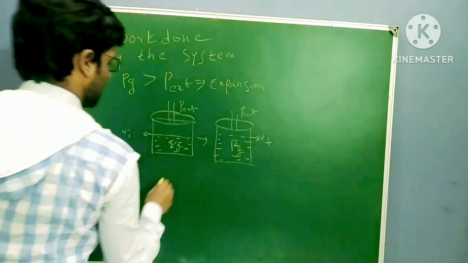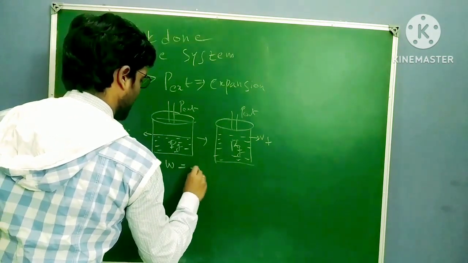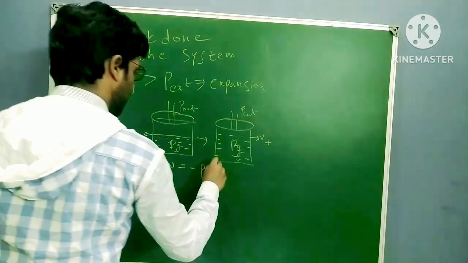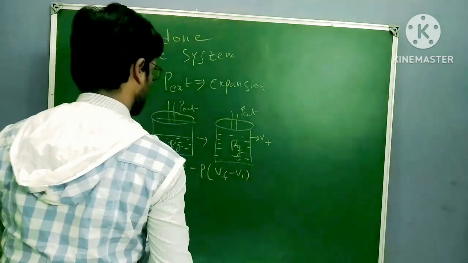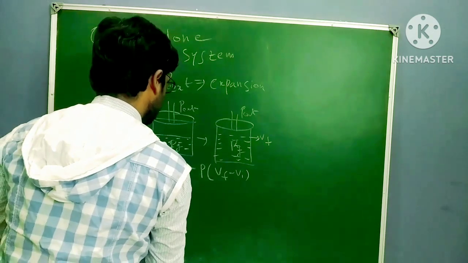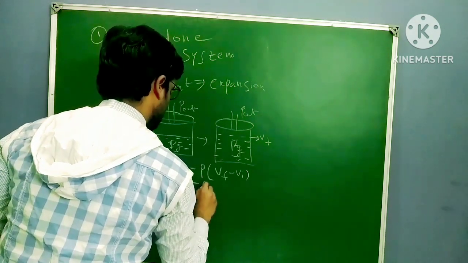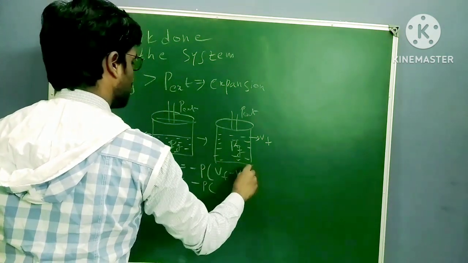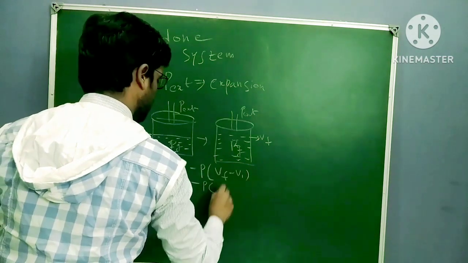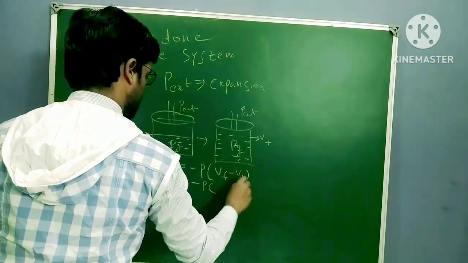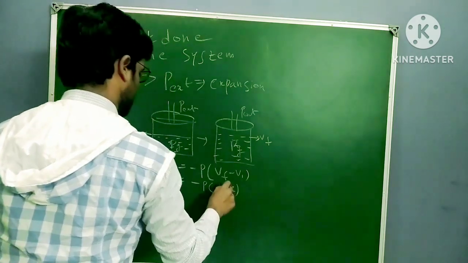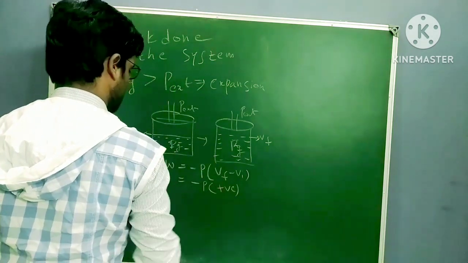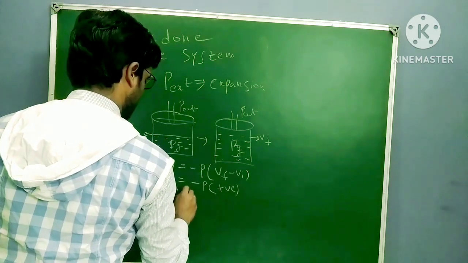So how can I write? W equal to minus PdV, change in volume, that means volume of final minus volume of initial, right? Minus P into volume of final minus volume of initial. Final volume is higher than initial volume, so this value is positive. For suppose this is 5, this is 2, 5 minus 2 is 3. So this is positive, and minus times plus gives negative, so W equal to negative.